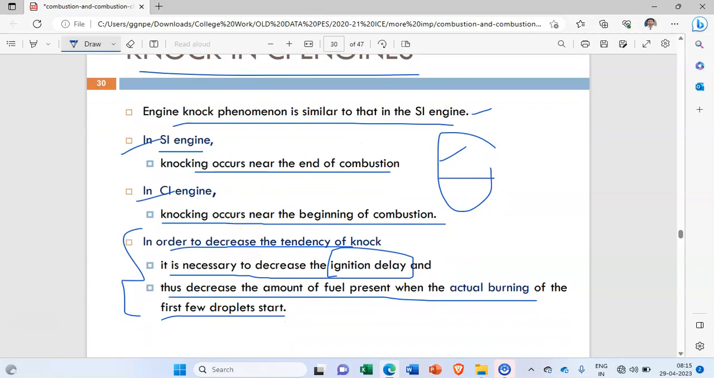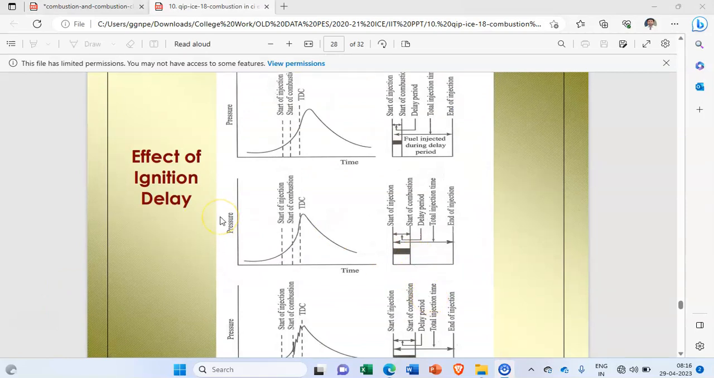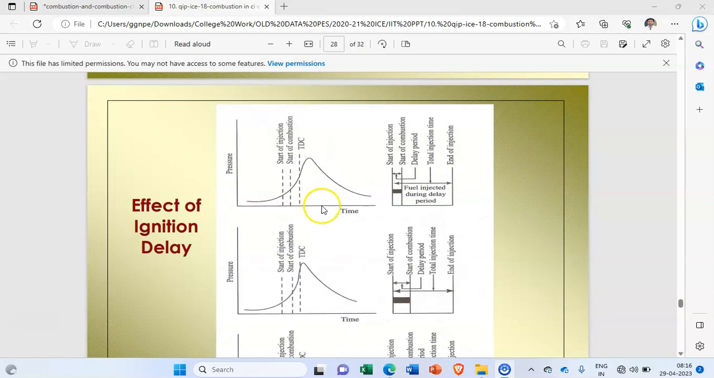Okay, remember this. So what is actually happening in that particular ignition delay period? What is the effect of this ignition delay? Let us discuss here again in a bit more detail. Here we can understand how exactly the detonation takes place. If you see in the first case, this is the normal case. This is the start of the injection and this is start of the combustion.